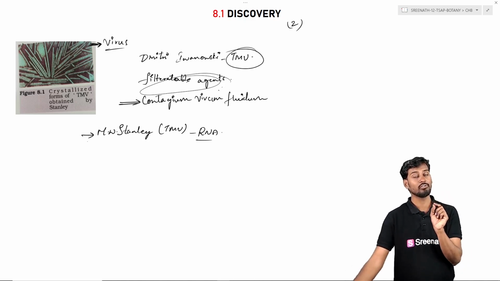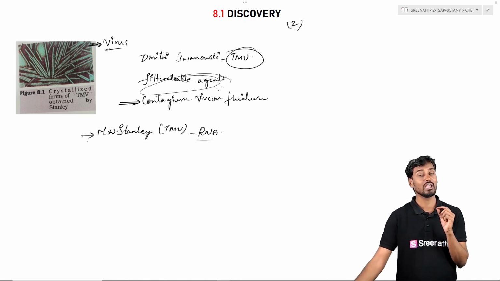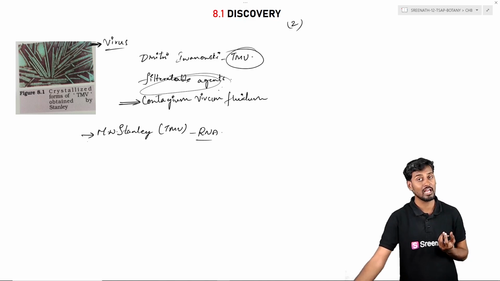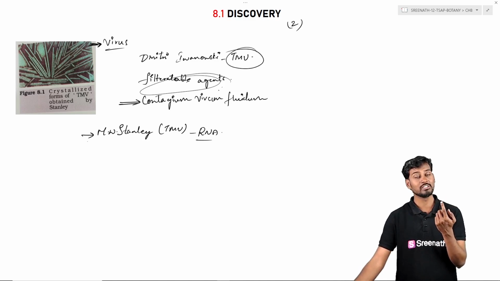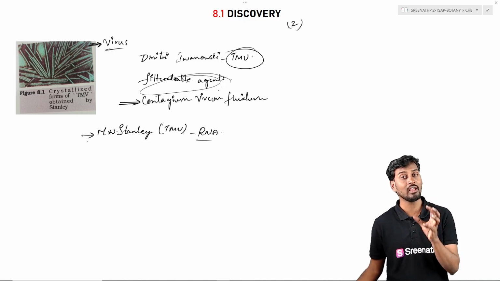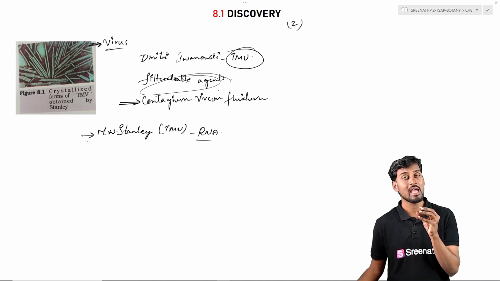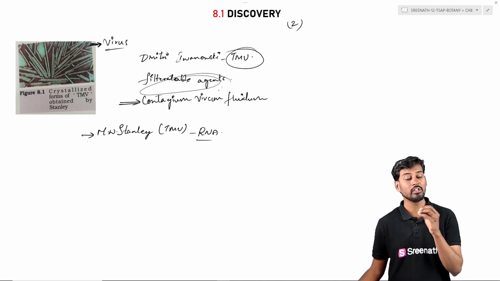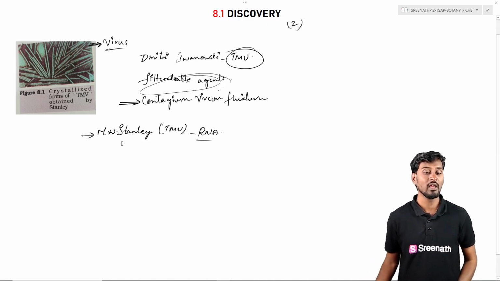He studied the external features, how the proteins are arranged as individual units to form the helical symmetry of proteins, in which the RNA molecule, the single-stranded RNA molecule, is placed in a helical pattern. So the genetic material here is a single-stranded RNA molecule arranged in a helically symmetrical virus, where all the protein subunits, the capsomers, are arranged in a helical way, forming the helical symmetry in which the single-stranded RNA molecule is arranged.